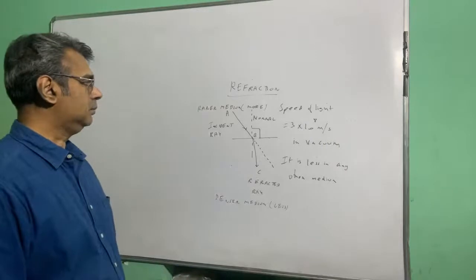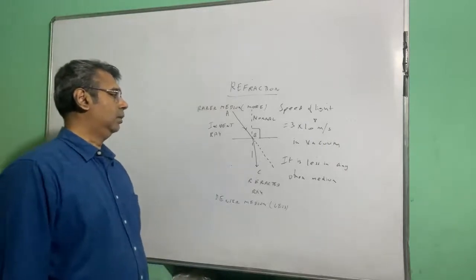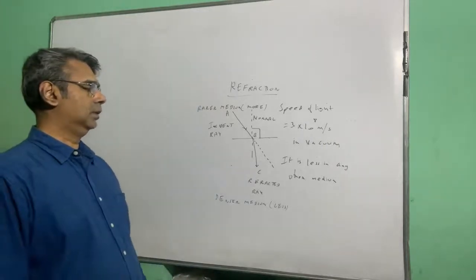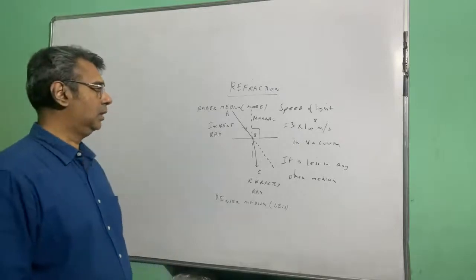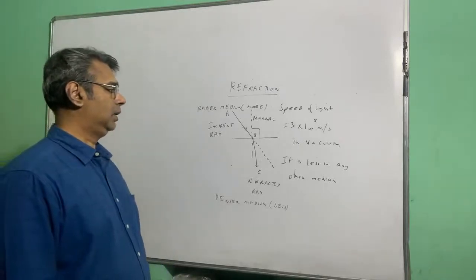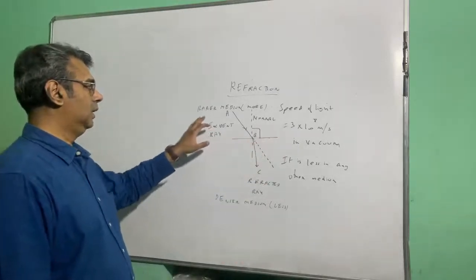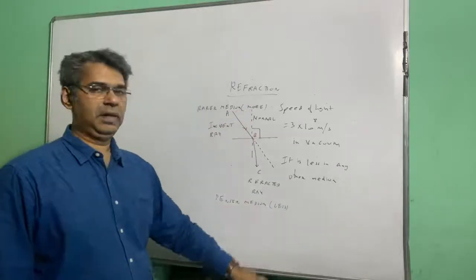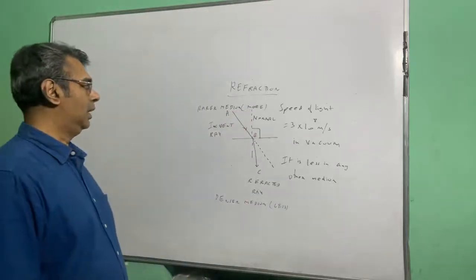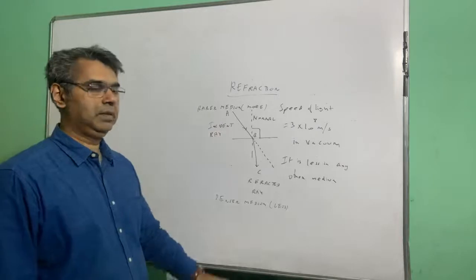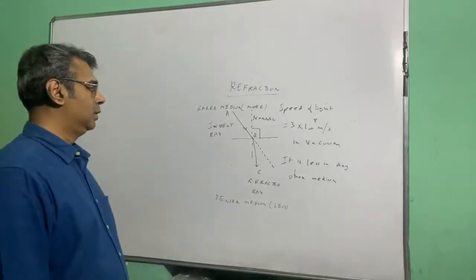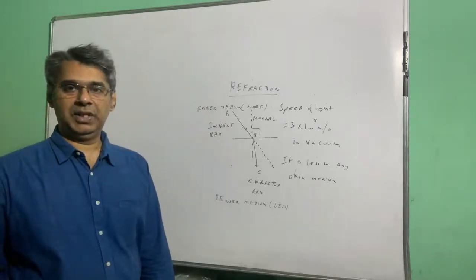Once again, when light is traveling from one transparent medium to another, in one of them the speed of light will be more, in the other the speed of light will be less. The one where speed is more is called rarer, the one where speed is less is called denser. So the ray of light will change its path.